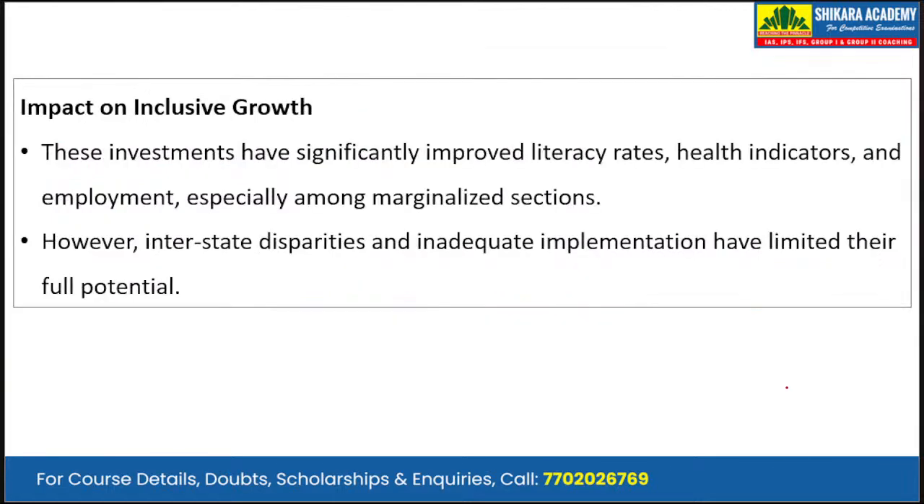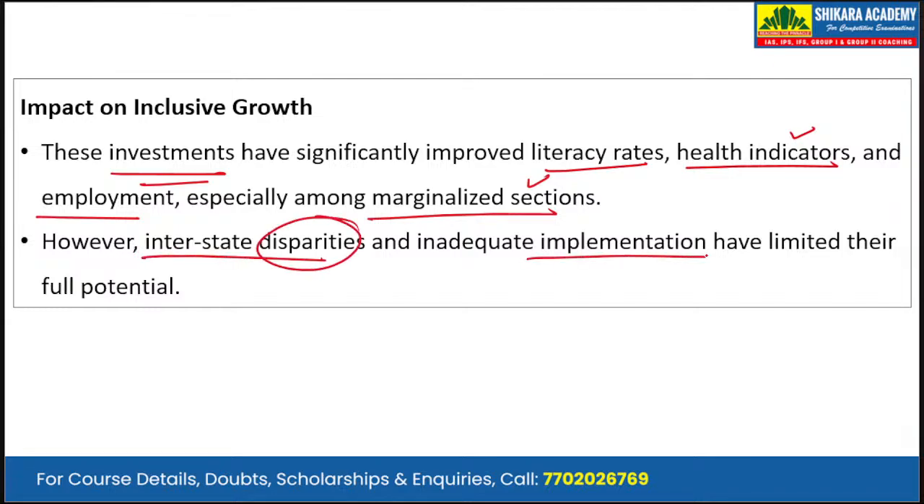Now, what is the overall impact of these post 1991 reforms on inclusive growth? These investments in the social sector have significantly improved literacy rates. It has improved health indicators such as the maternal mortality rate and the infant mortality rate, and it has improved employment, especially among the marginalized sections of the population. However, the interstate disparities and inadequate implementation have limited their full potential.